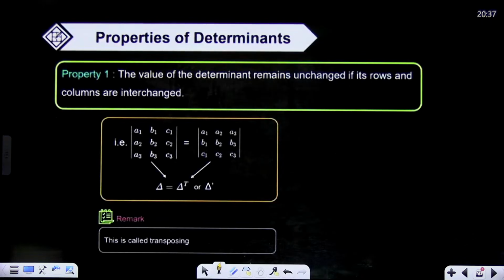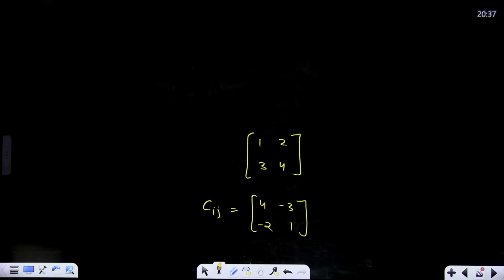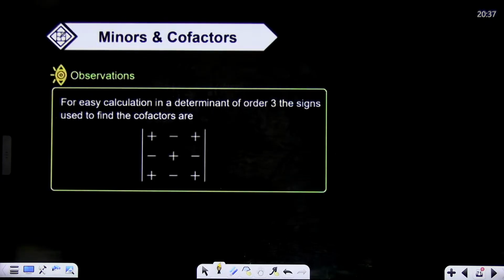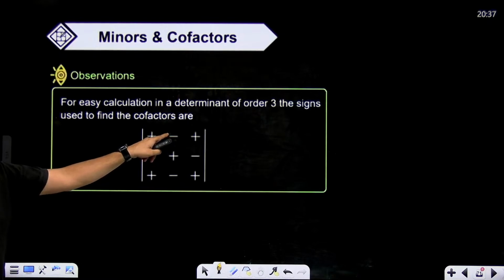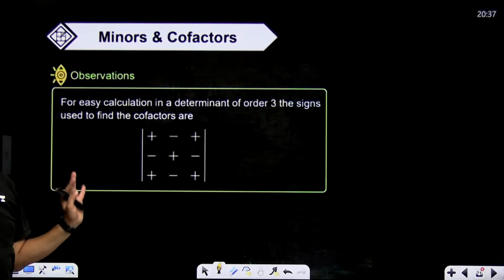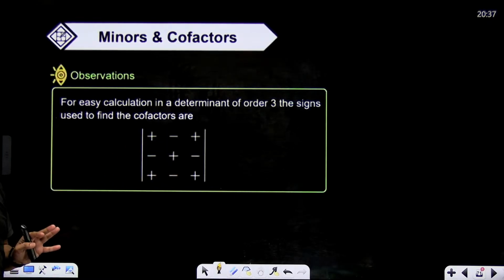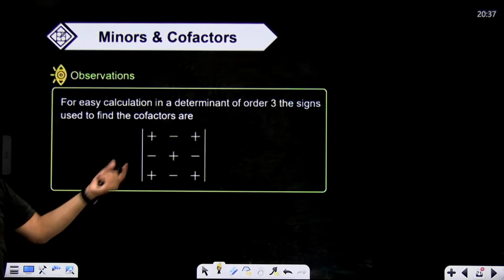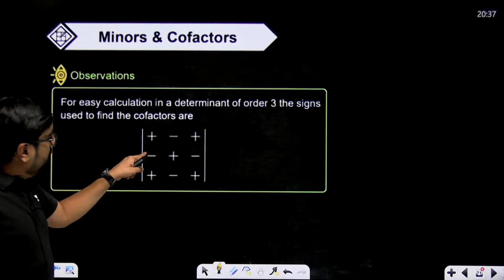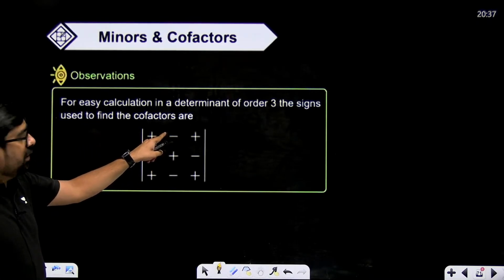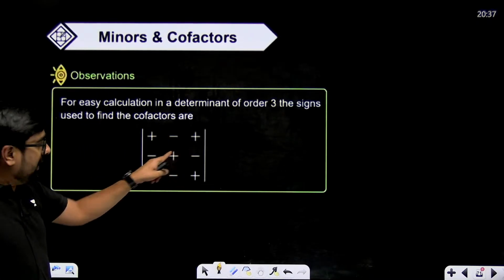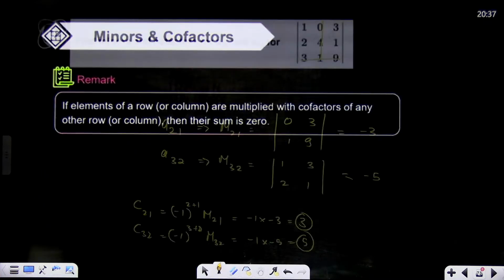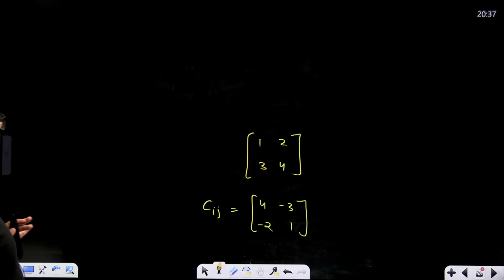That's the small trick. And that is also true for, remember I showed you one thing over here. Yeah, this thing. So here also, minus you will have to multiply at this position, this position, this position and this position. Remaining you don't have to multiply with minus. If you are supposed to write the cofactor matrix of a 3 cross 3 matrix, then minus will be multiplied only at these 4 positions: A12, A21, A23 and A32. Okay, that's it. All right, let's go ahead.